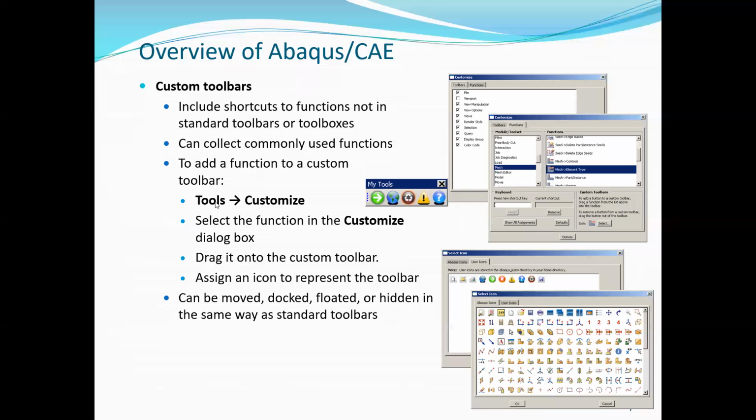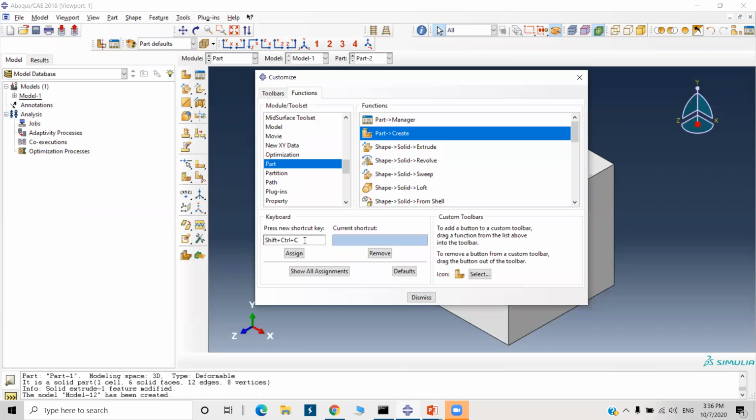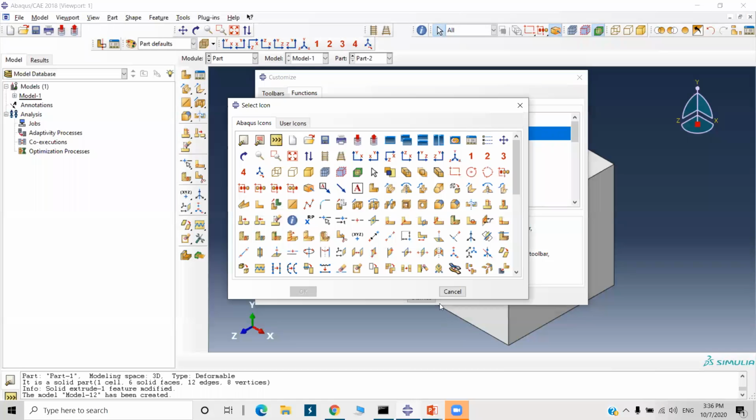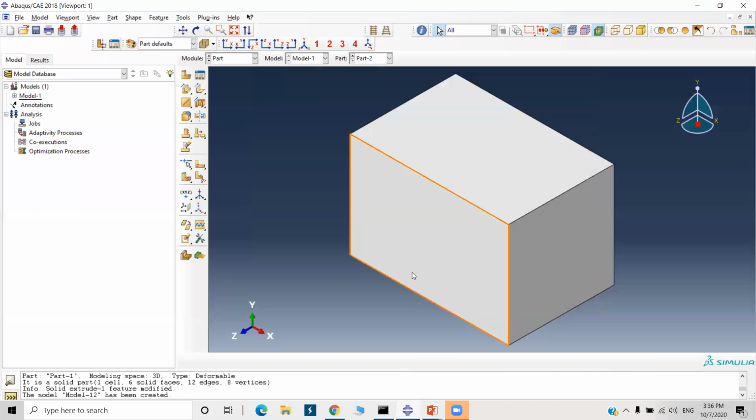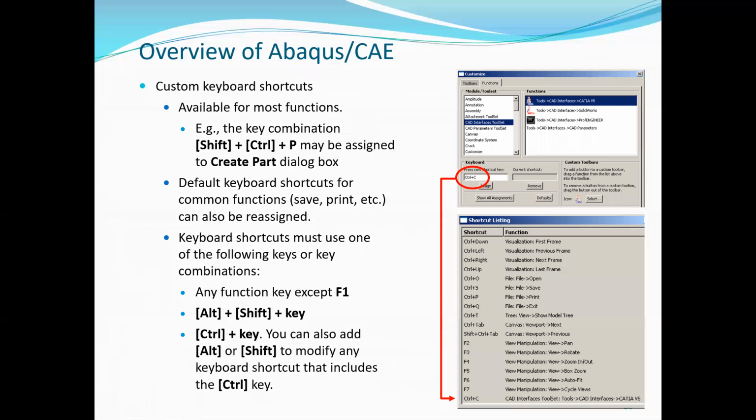Yes, so here it is explained in tools customize. You can even assign an icon to represent the toolbar. If you customize, here is icon, select here, and you can select any icon for that. I will keep the defaults. It is available for most functions. For key combination we can use Shift Control plus P, or maybe assign it to the create part dialog box.